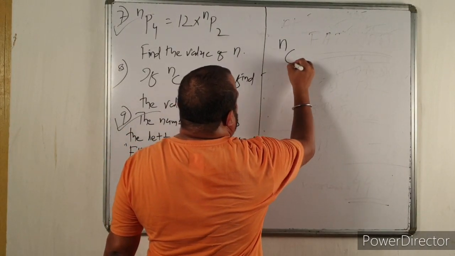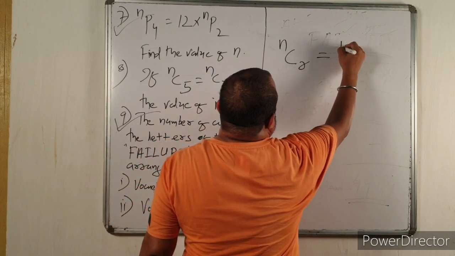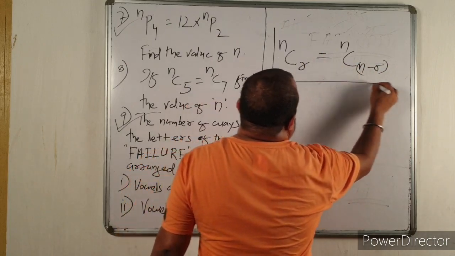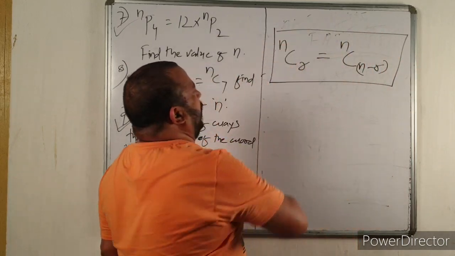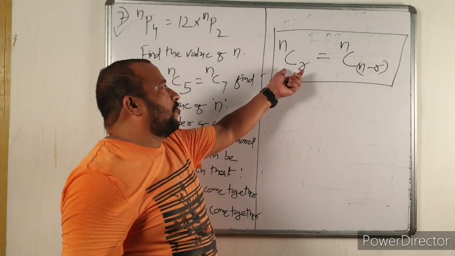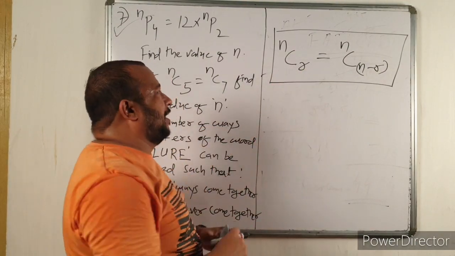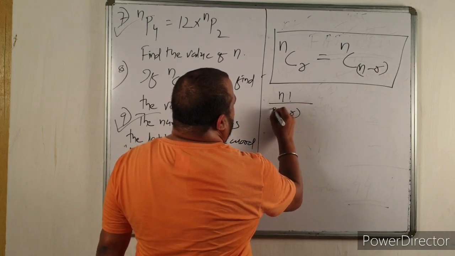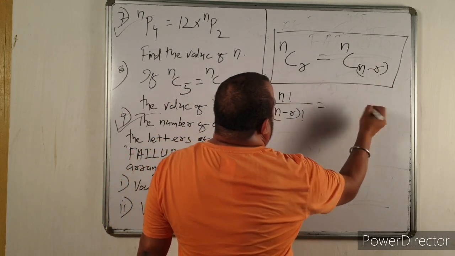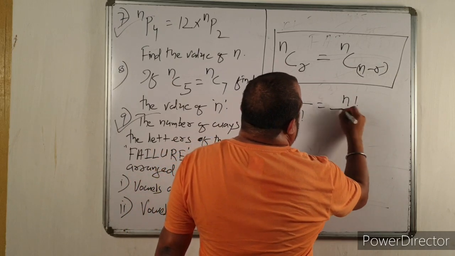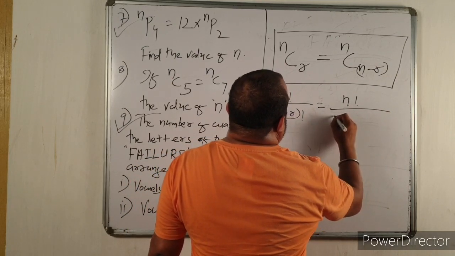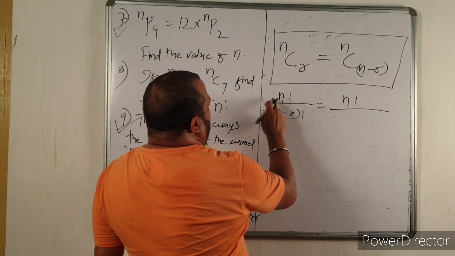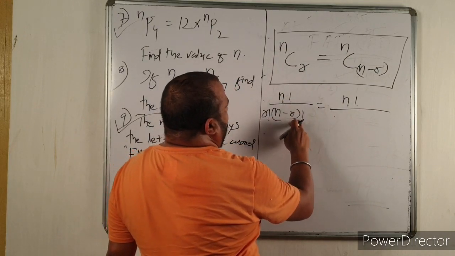Remember, nCr is always equal to nC(n minus r). Now if you put the formula, nCr is equal to n factorial divided by r factorial into (n minus r) factorial.